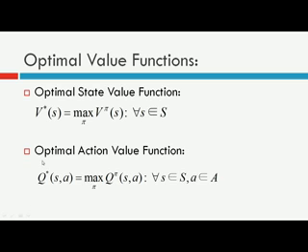S comma A, which means that in a particular state S, you will choose an action A, and then you will reach state S dash (S t plus 1), and then from that state you will follow a policy which is optimal. So from the set of all policies, you will select the policy that gives the maximum expected return from the state S dash, that is the next state that you will reach after taking action A in state S. So this is the meaning of optimal action value function and optimal state value function.